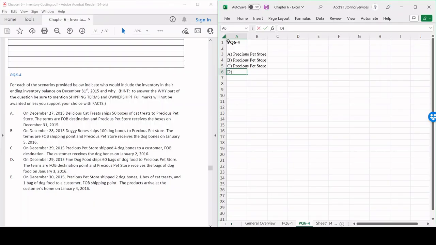So during transportation, it's in the seller's possession, which is Fine Dog Food. And Precious Pet Store receives the bags of dog food on January 3rd. So once again, FOB destination means it's in the seller's possession during transportation. So that being said, this one is going to be in the possession of, or recorded in the inventory for, Fine Dog Food.